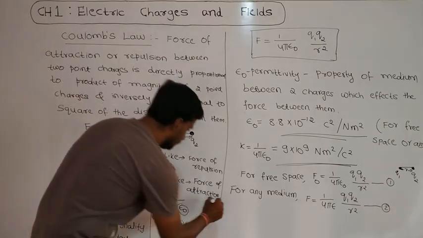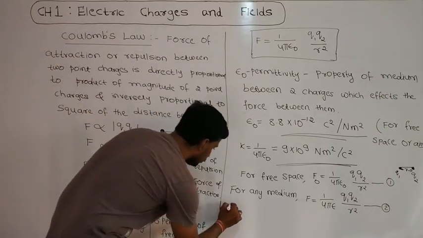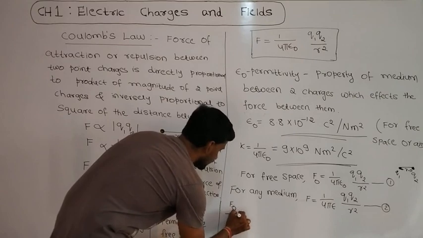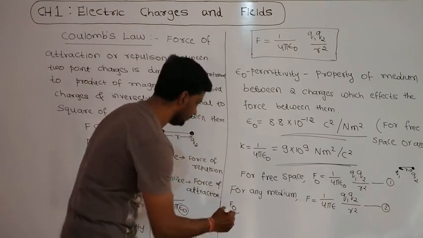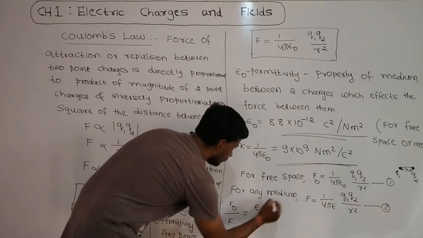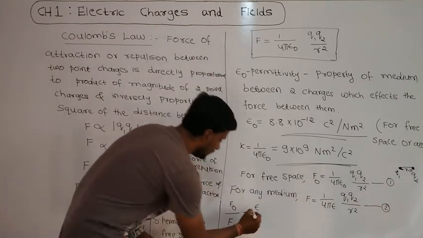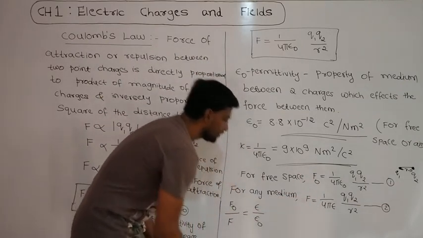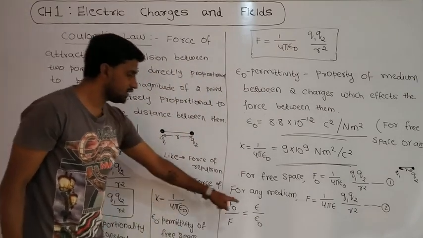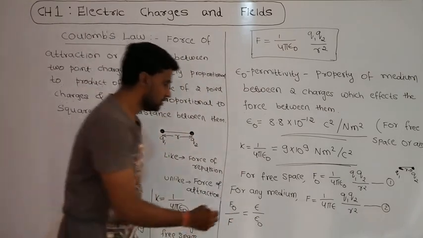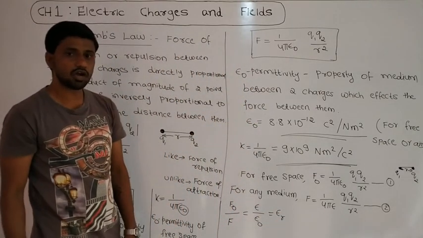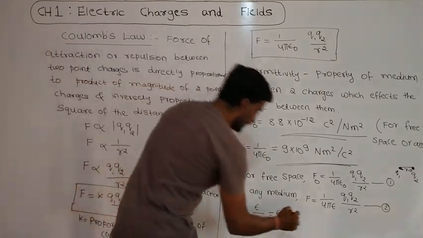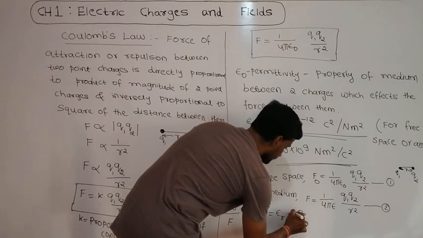Suppose I divide equation 1 by equation 2, then I get F naught by F. After cancelling all the terms, the remaining is epsilon divided by epsilon naught, and this epsilon by epsilon naught is equal to epsilon R. This epsilon R is called relative permittivity.